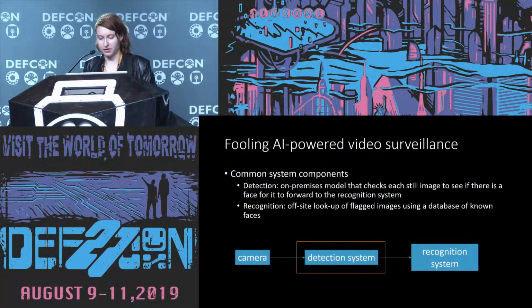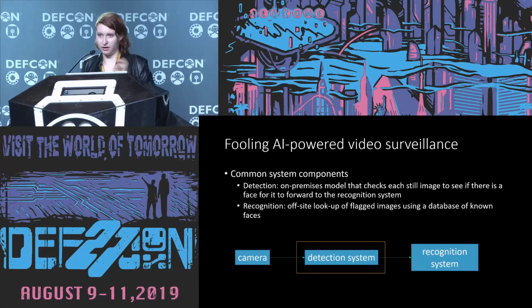And what I'm going to talk about is actually considered state-of-the-art. So the first thing that we need to talk about is the data pipeline. The common system components of a lot of these AI-powered tools for video surveillance are a camera system with a bunch of sensors, then you have your detection system, and then you have your recognition system. Detection refers to some sort of on-premises model that checks whether each still image in the video has a face in it, and then frames that have faces in them are forwarded to a recognition system.